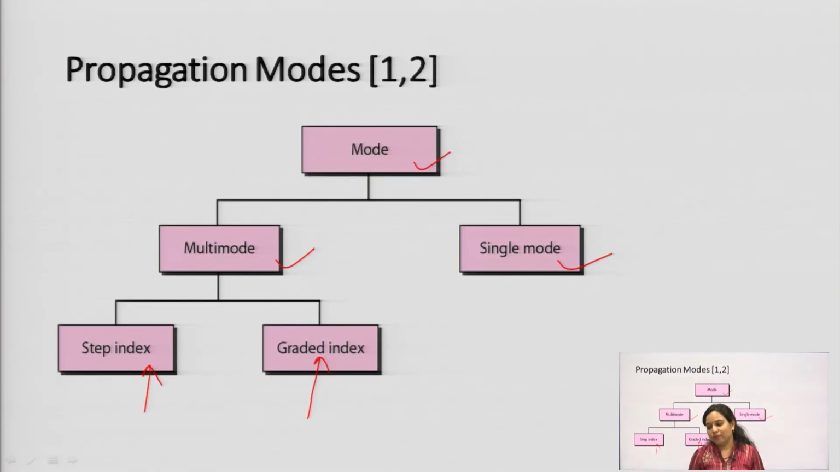Next we have seen the propagation modes. There are two types of propagation modes: the multi mode and the single mode. In the case of single mode, only a single wave will be transmitted, and no dispersion of the pulses will take place, whereas in the case of multi mode, more than one mode will be transmitted, and it is based on step index and graded index.